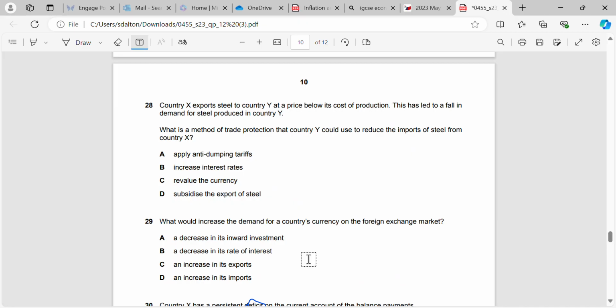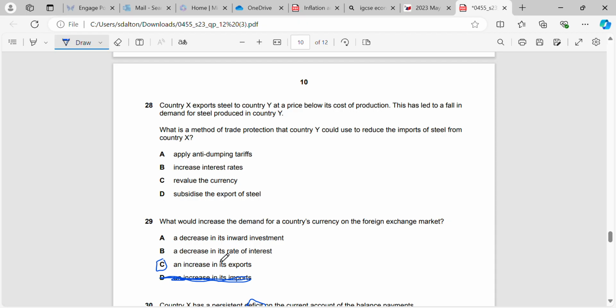Okay, what would increase the demand for a country's currency on the foreign market? So an increase in its imports definitely wouldn't, because people in our country would be buying more of the currency in the other country. Correct answer here is C. If we increase our exports, that means that people in other countries are going to be buying more of our currency, because they're going to need to pay for it in our currency.